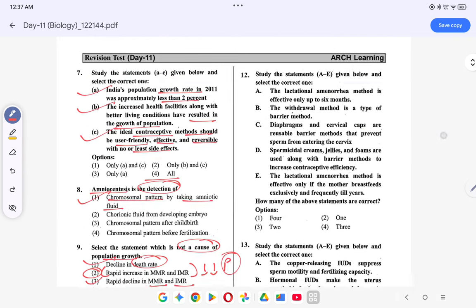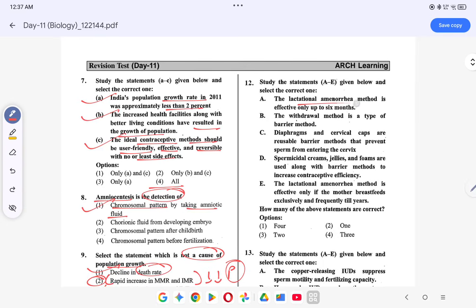Coming to the next question. Lactational amenorrhea method is effective only up to 6 months. This is correct. Withdrawal method is a type of barrier method. Barrier method नहीं है, ये natural method है. Natural method, तो ये वाला गलत है.